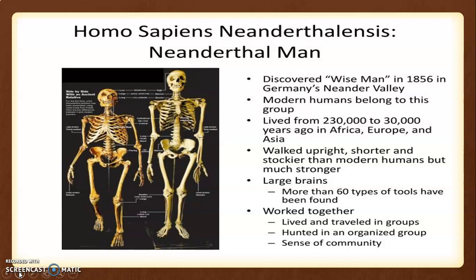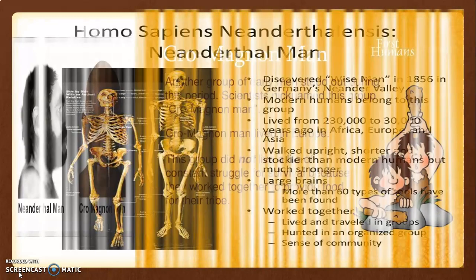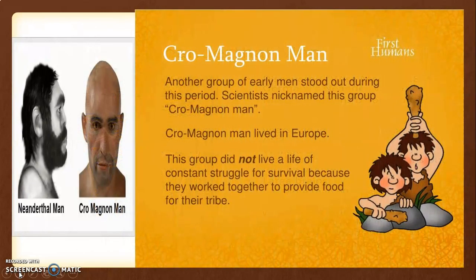They worked together in groups, they lived and traveled in groups, they also hunted in an organized manner, and they had a sense of community, that is, living in a society. Okay, now let us move ahead with Homo sapiens. The human species that was more intelligent than any of the earlier species was named Homo sapiens.